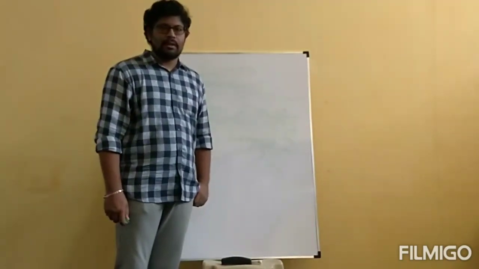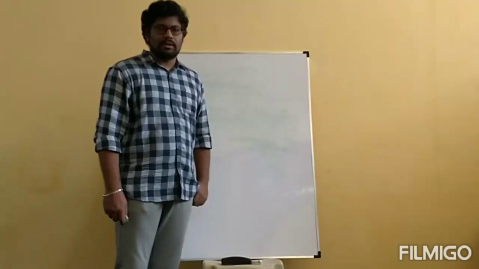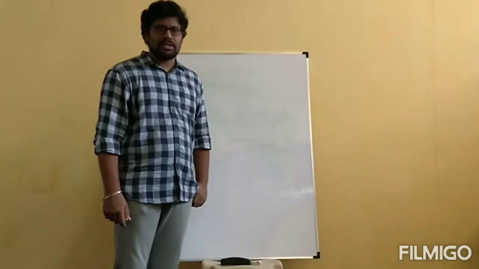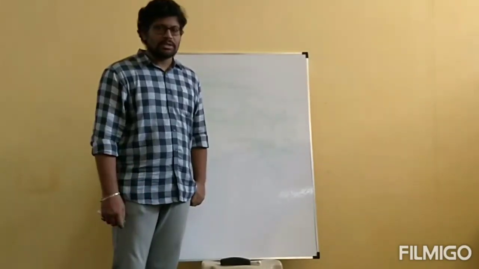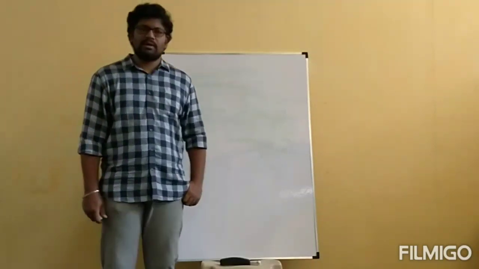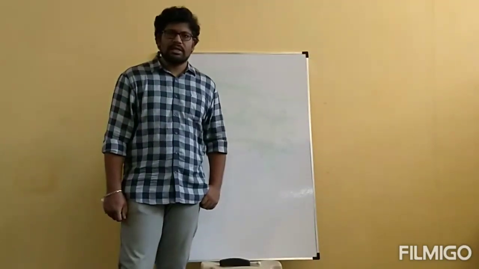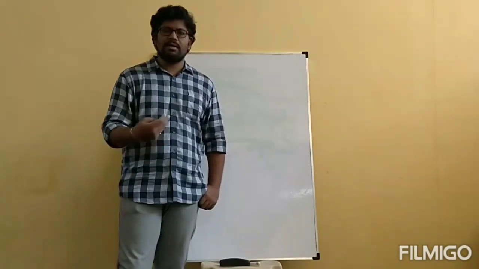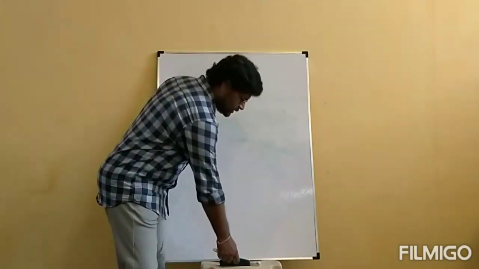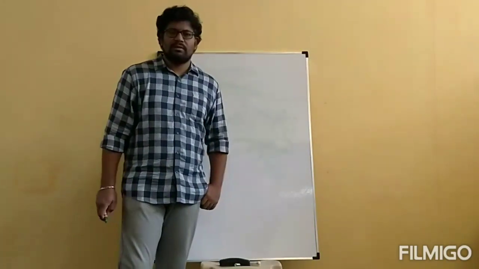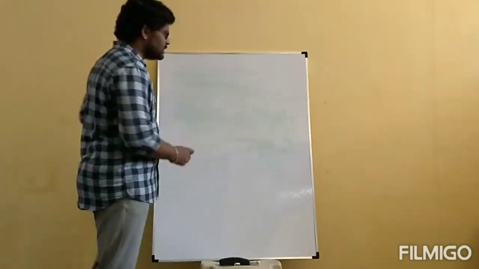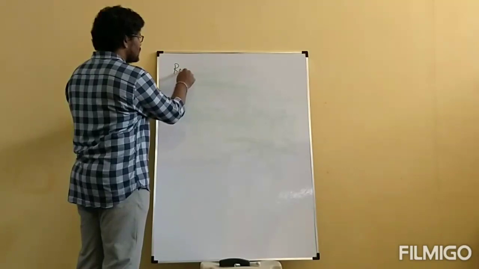Very good morning, students. In today's class, we will continue the chapter Alcohols, Phenols and Ethers, in which we completed up to oxidation of alcohols. We know already oxidation of alcohols will form aldehydes or ketones, in which primary alcohols will be converted to aldehydes, secondary alcohols will be converted to ketones. Up to that, oxidation of alcohols we have seen in the previous class. In today's class, we will start the topic that is reactions of phenols.